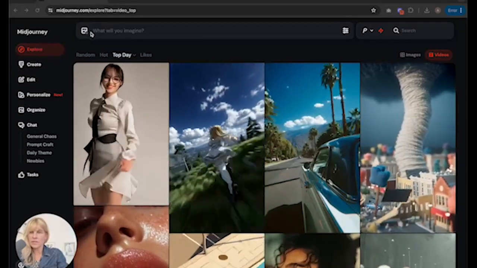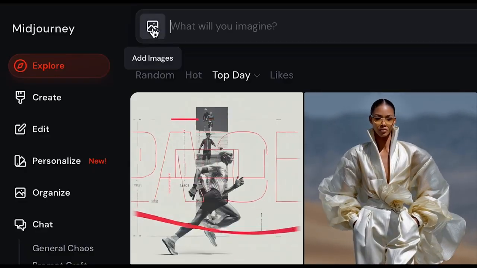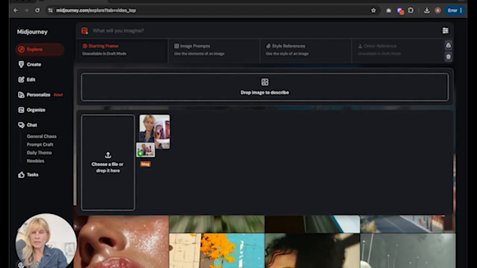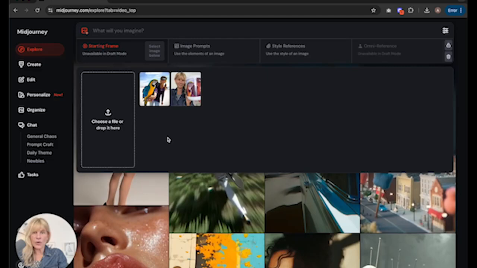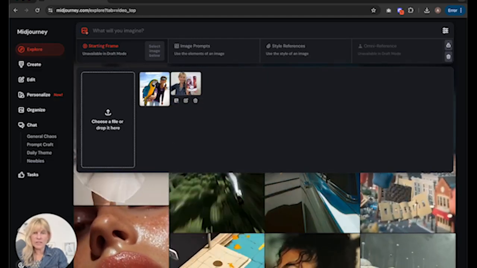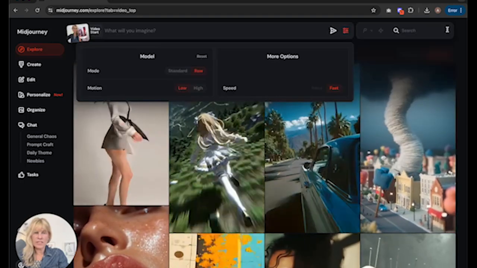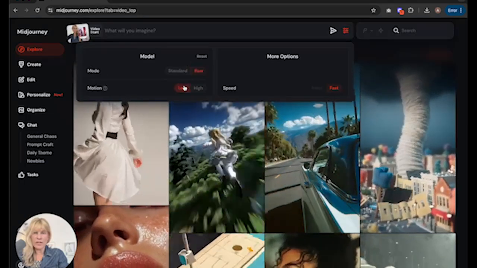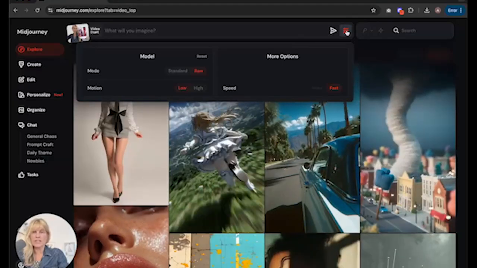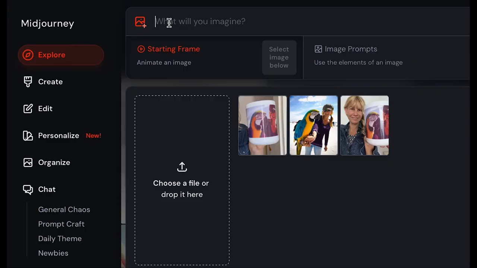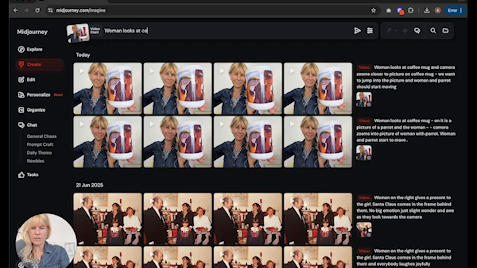So you take your picture and then import it here. Here's add images, right? So this is the mug, but I also have the picture. I have both those images. I'm going to click on this image. I'm going to see that it is raw and motion is low. It means it doesn't move super fast. And now we want to animate this. Woman looks at coffee mug and camera zooms towards the coffee mug into the picture with the woman and the parrot.